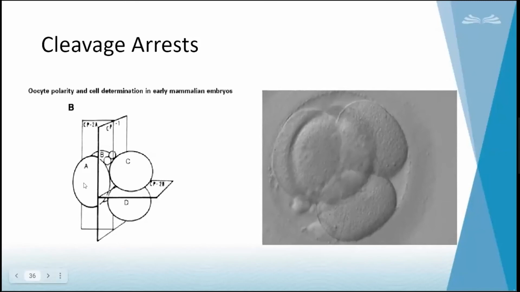So the arrangement should be this way. This is the 3D structure. One blastomere here, one at the backside, one here, one there. So this kind of arrangement. We can see only 3 cells: 1, 2, 3, here. Again, the embryologist will magnify and we can see the 4th cell here. Because it is not a 3D plane with the normal microscope, we will see it this way, which is still fine.